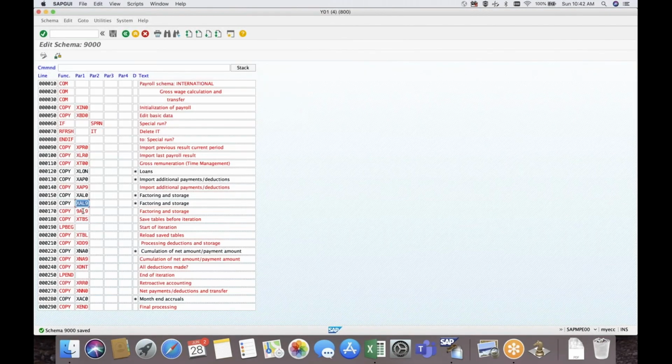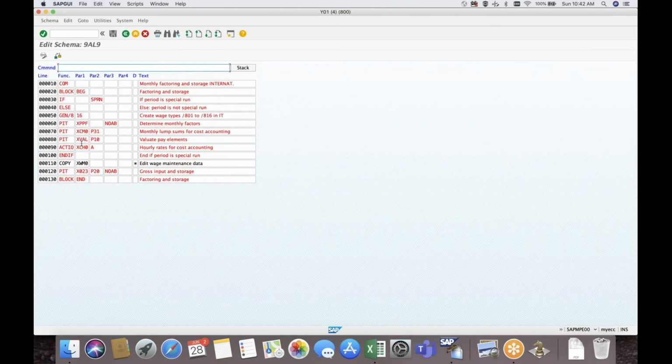So now I will open my sub schema over here. This is the XVAL which will calculate the factoring. Here again I will insert a new line, placing I in the line item so that it will insert a line. Okay, so here you can see in the log.